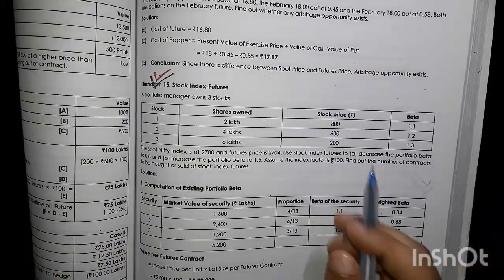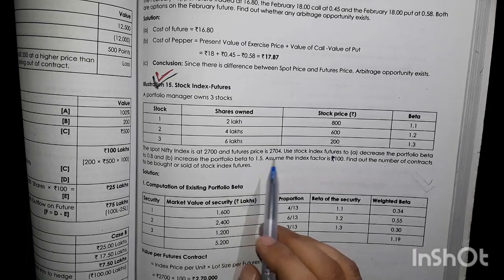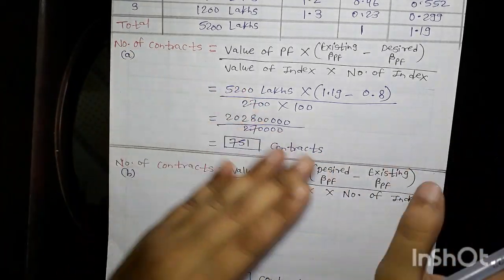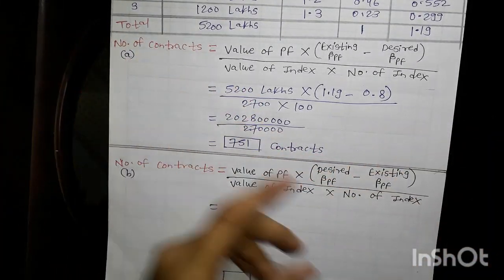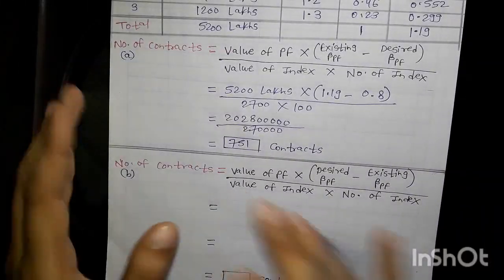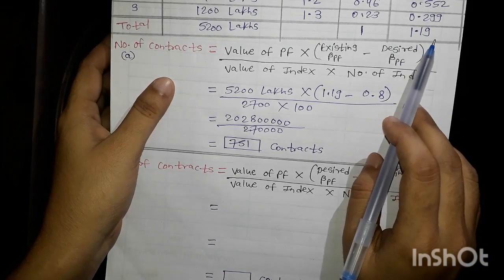See, increase the portfolio beta up to 1.5. Now this is the desired beta. Increase or decrease, that is called the desired beta. So now the desired beta is 1.5, and what is our existing beta? The existing beta is 1.19.